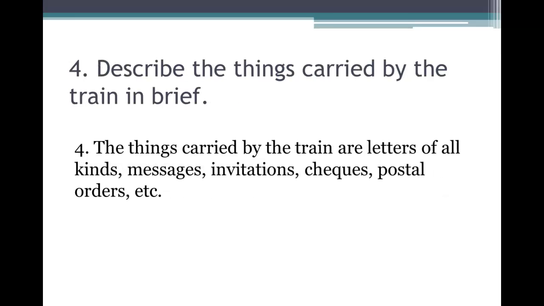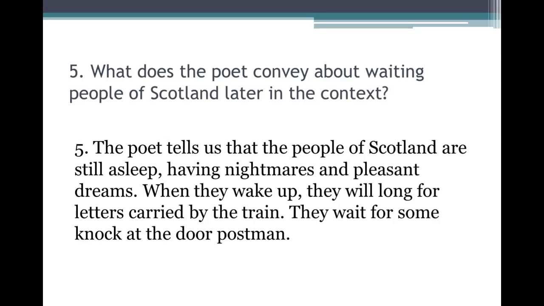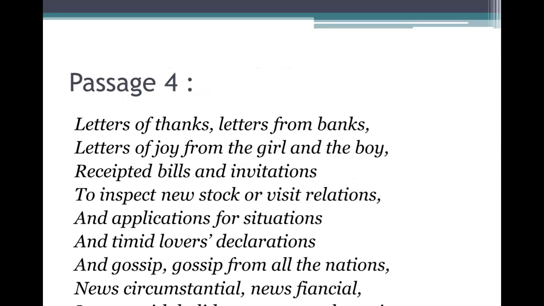Fourth question. Describe the things carried by the train in brief. The things carried by the train are letters of all kinds, messages, invitations, cheques, postal orders, etc. What does the poet convey about waiting people of Scotland later in the context? The poet tells us that the people of Scotland are still asleep, having nightmares and pleasant dreams. When they wake up, they will long for letters carried by the train. They wait for some knock at the door, the postman.